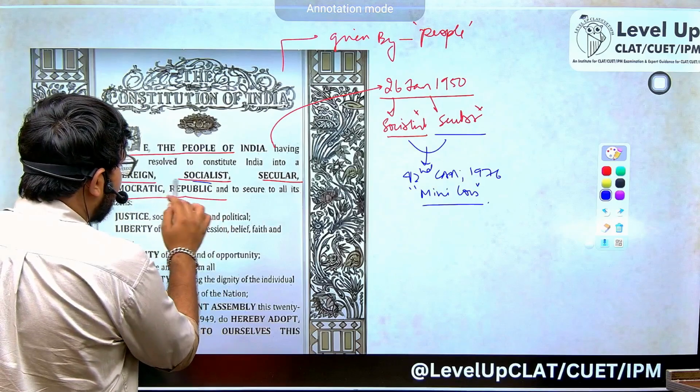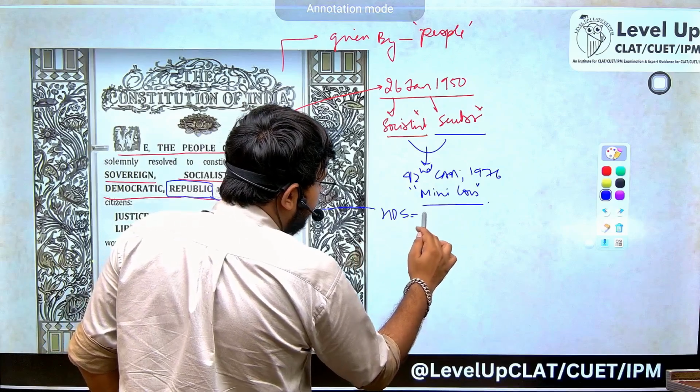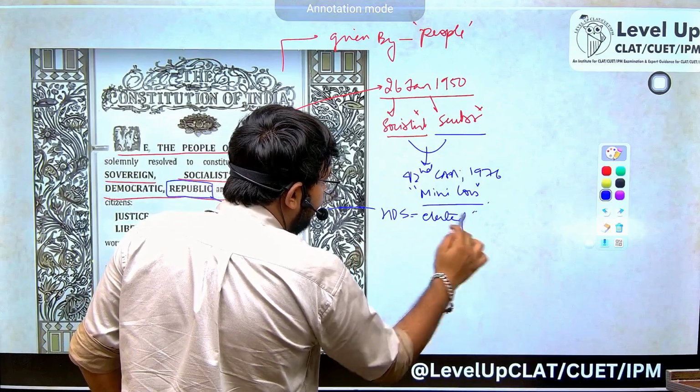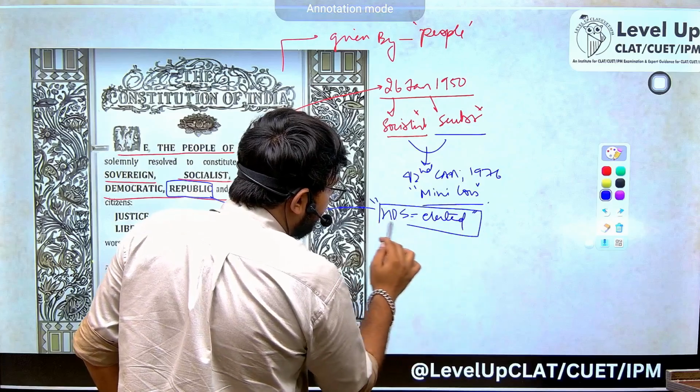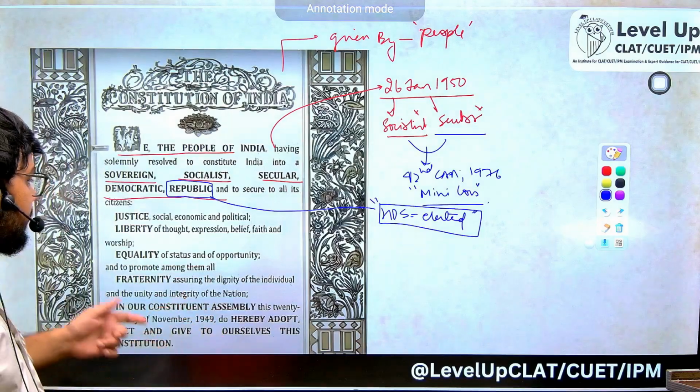What do we mean by republic? Republic is any such government where the head of state is elected. India में head of state कौन होता है? President. President elected होते हैं? Yes. Can I become the president of India? Yes. Can you become the president of India? Yes. Hence India is a republic. Britain is not. Britain is a monarchy.